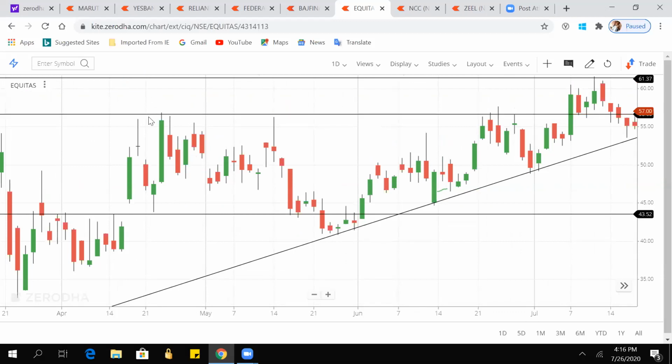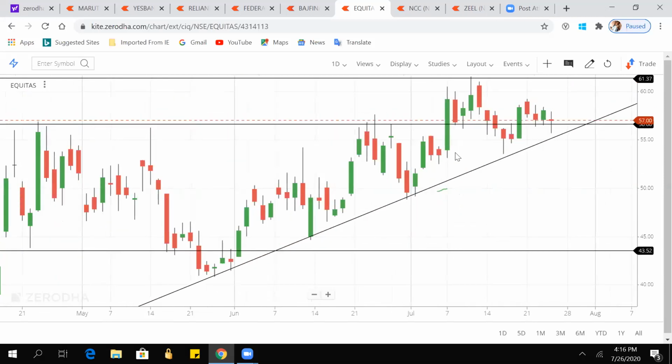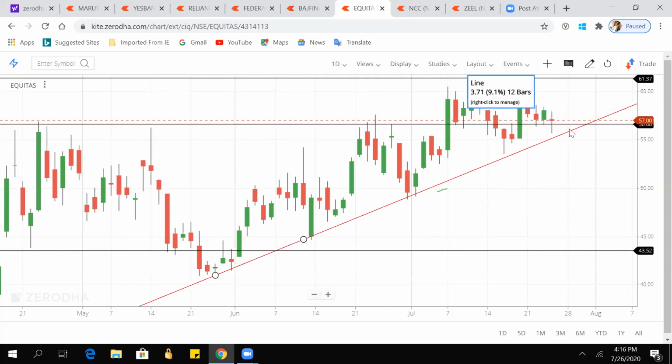Equitas was taking the resistance at this level, 55. It again came down, again 55, and then again came down. Again it went to 55, again came down, and then it broke this with a good green candle. So it's not like we will buy it now, because every time the price breaks the resistance, it will again come to the support zone. It has come there again, and now we can see this is sustaining at the support level, and also on this line. So there are two supports at this price.